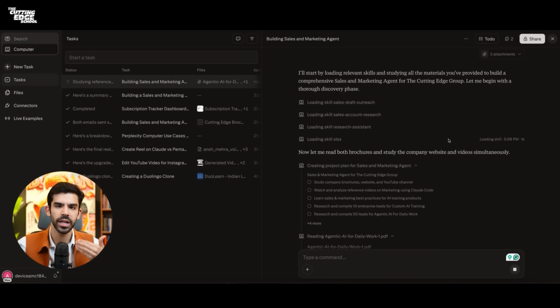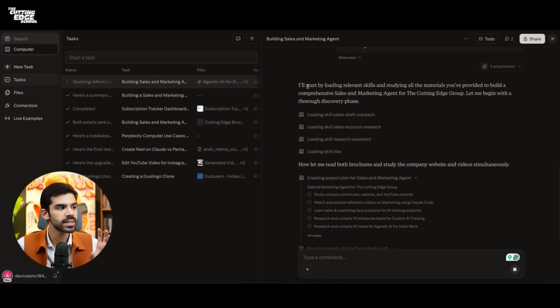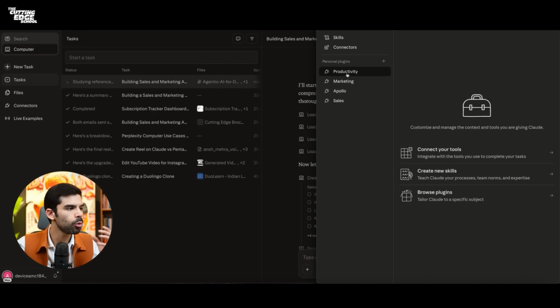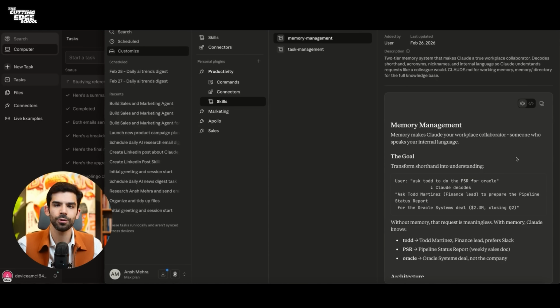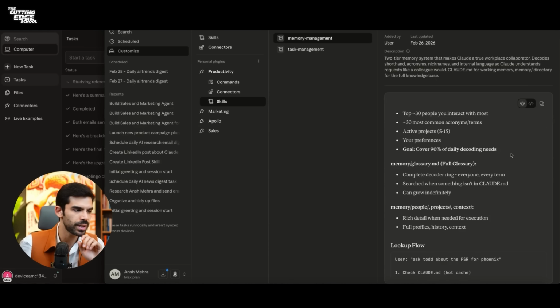By the time I was explaining all of these things, it says it will start loading relevant skills and study all the material I've given. So remember when we did Claude, when you open a specific plugin, you have access to all the skills in front of you. So it's very transparent in the documentation.